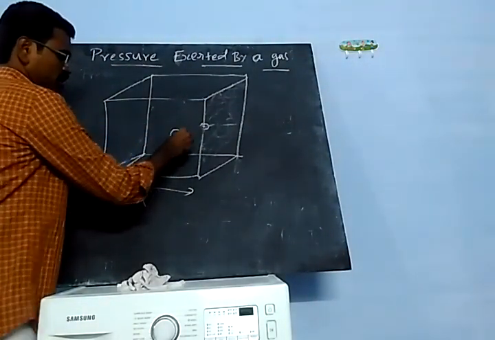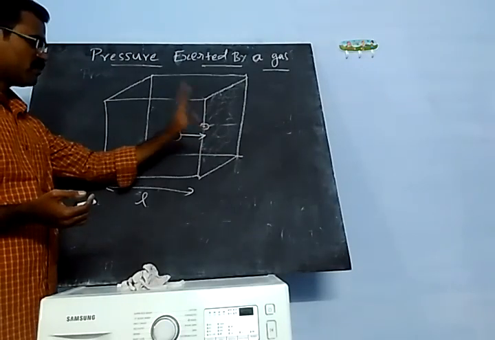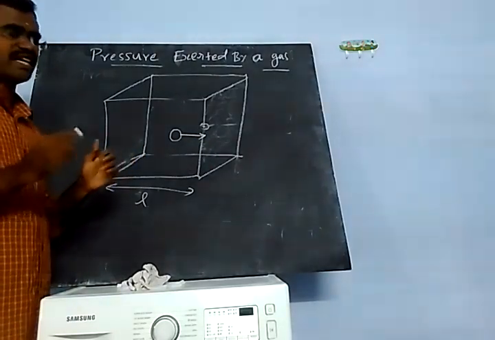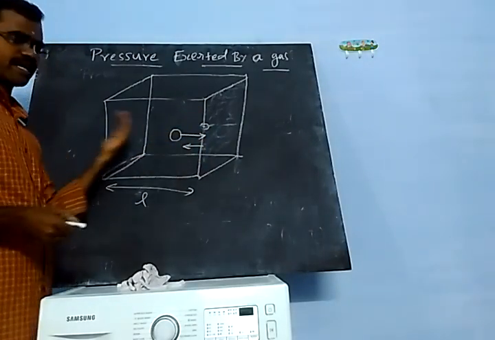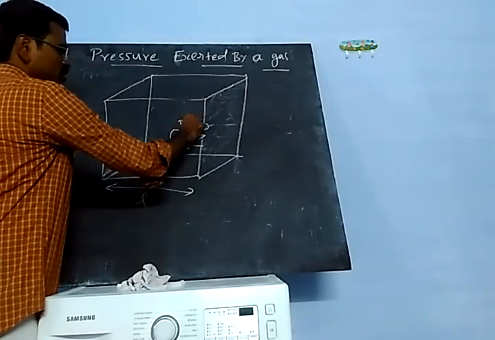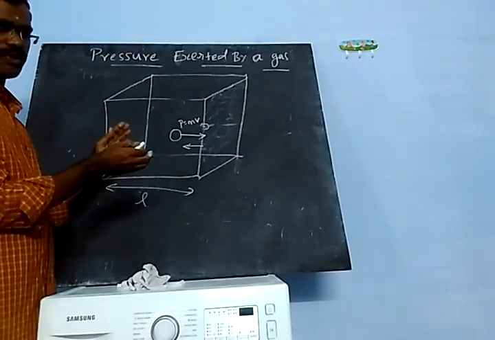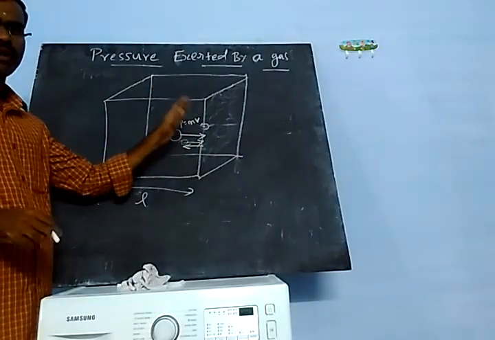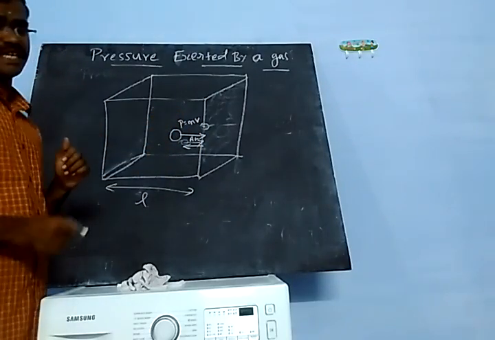This is one molecule. When this molecule hits the walls of the container, it only transfers its momentum, not its energy. After hitting the wall, it is reflected back. So it transfers its momentum. What is that momentum? The momentum formula is P equal to mv. Next, other molecules also hit the walls of the container and transfer their momentum at a particular interval of time. That particular interval of time is delta t.